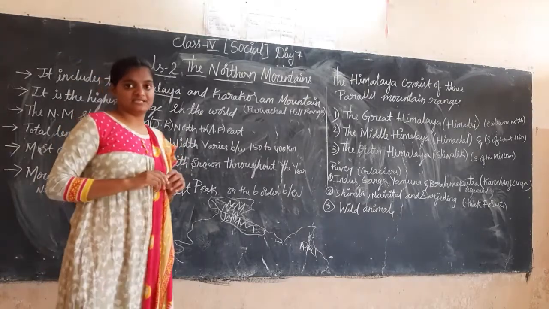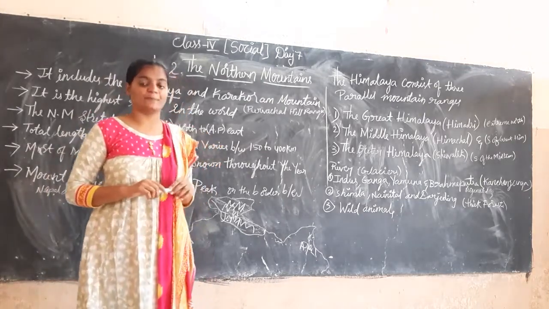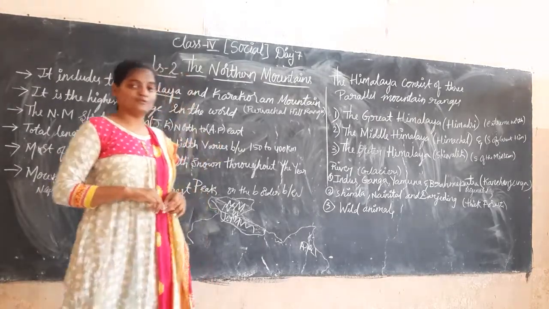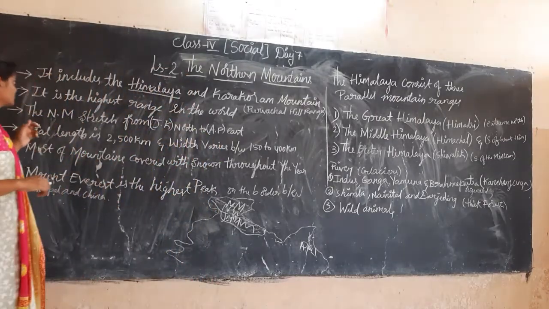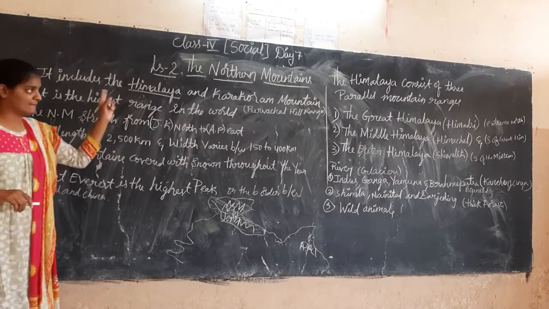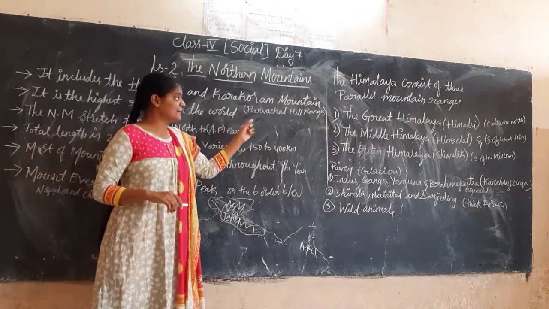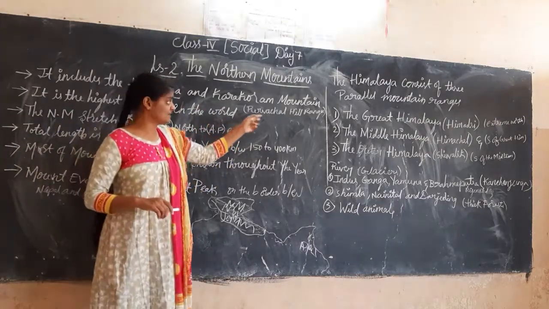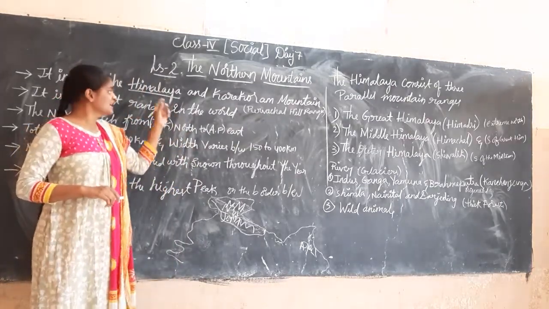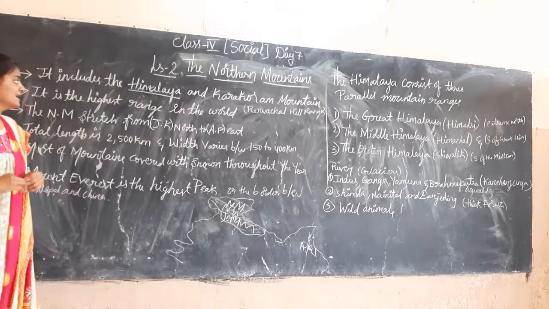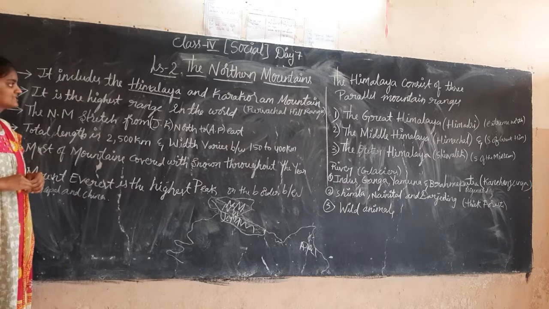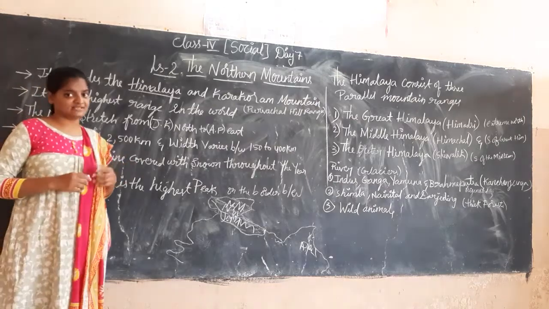Okay, this is about today's class, students. In this class, I just explained to you about the Himalayas and the parallel mountain ranges of the Himalayas. If we see briefly, the northern mountains include the Himalayas, Karakoram mountains, and Purvanchal hill ranges. These are the three northern mountains. Among these, Himalayas are the highest mountain ranges in the world.